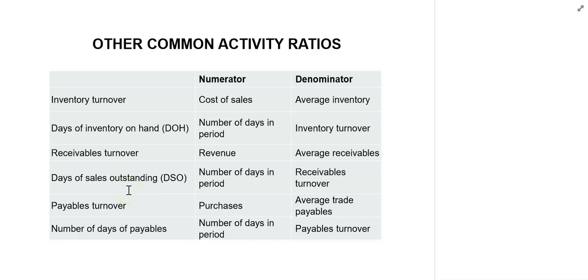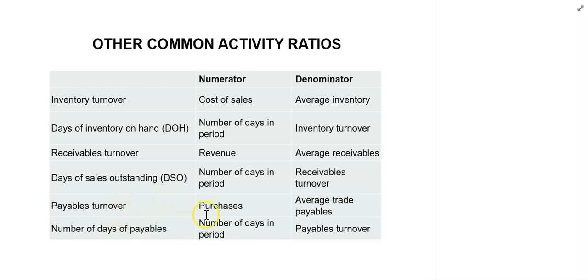Typically, a low and declining DSO indicates better efficiency. When DSO is high, it may indicate credit issues, but too low might indicate stringent credit policies that could hurt competitiveness. It means the company has too strict a credit policy, so customers are not willing to buy from it. For a detailed analysis of the days of sales outstanding or receivable turnover measure, you should compare the credit period allowed by the company, the sales growth of the company relative to the industry, and the actual credit losses, that is bad debts, of the company.